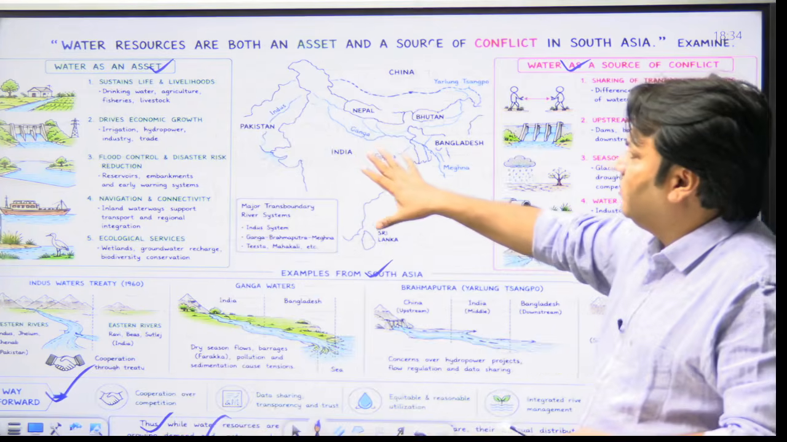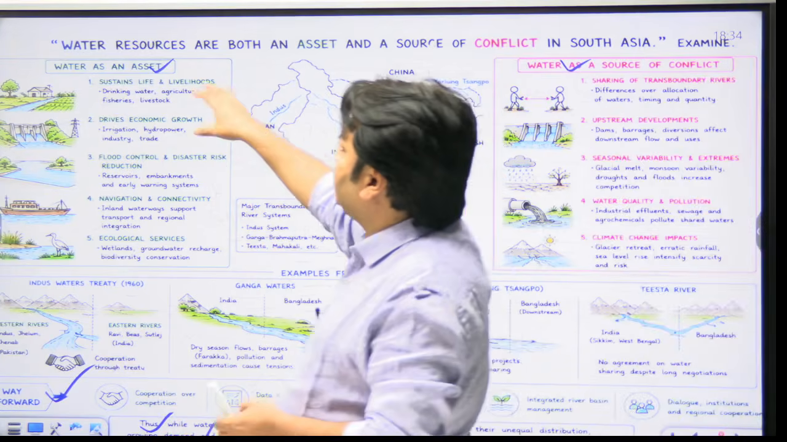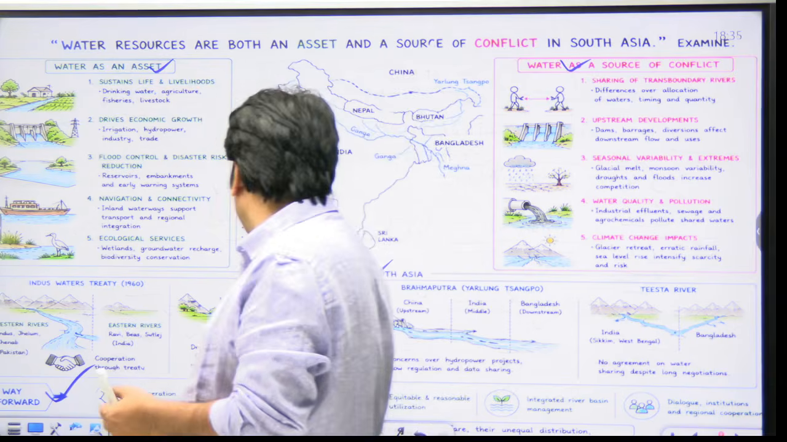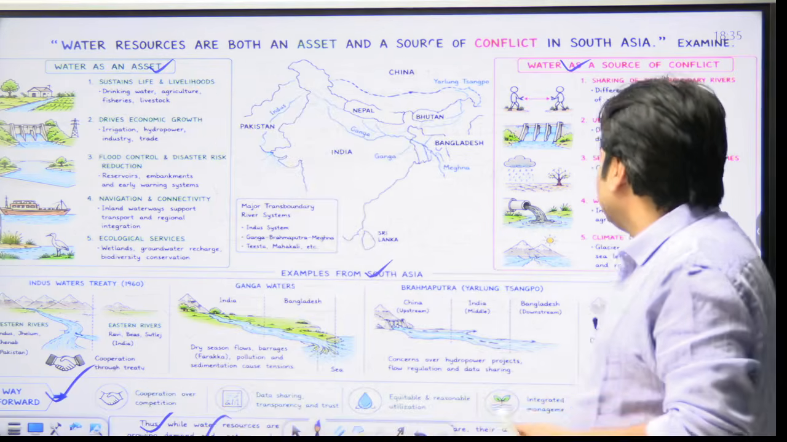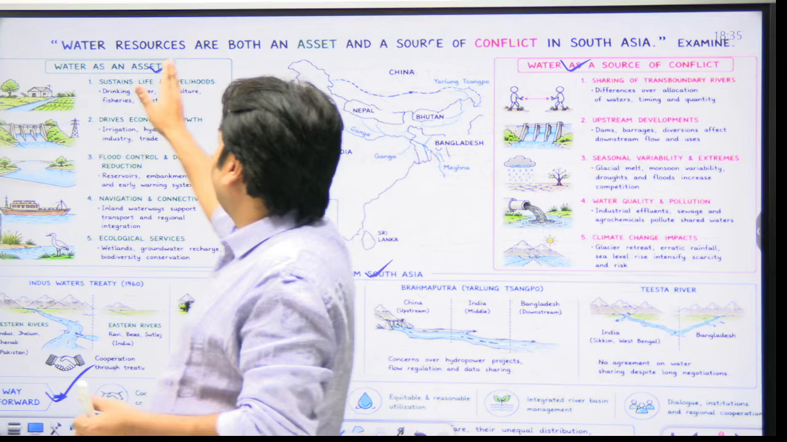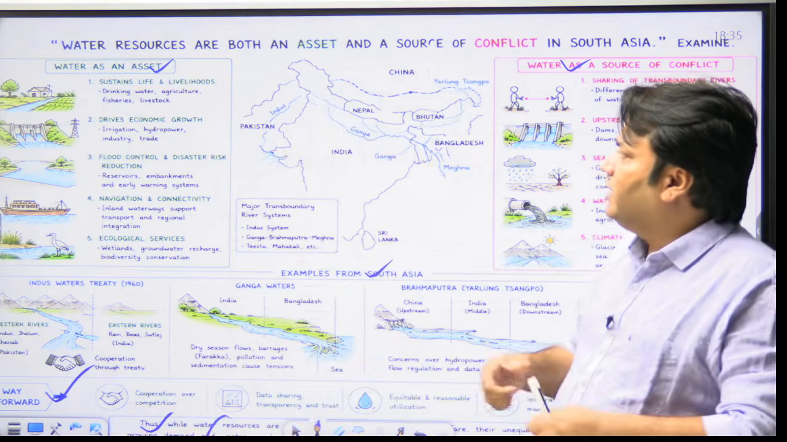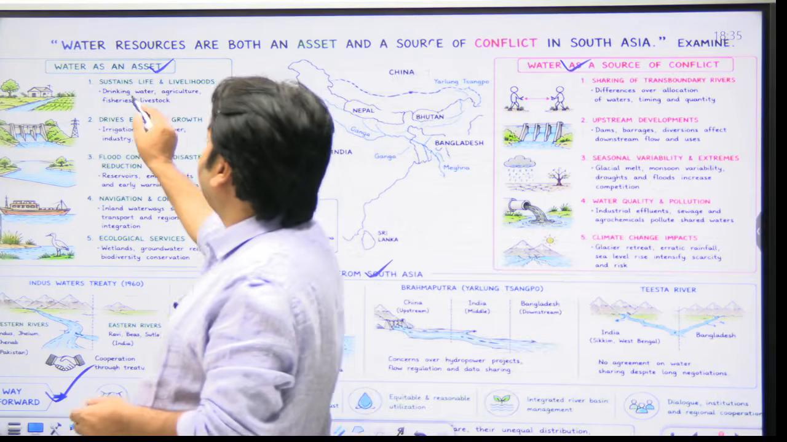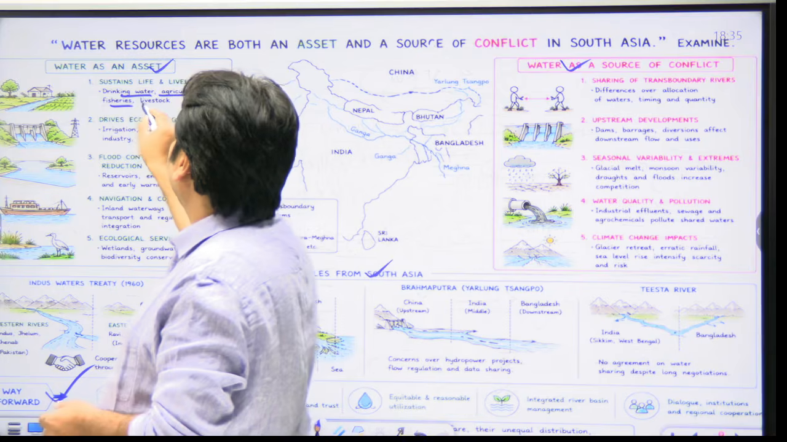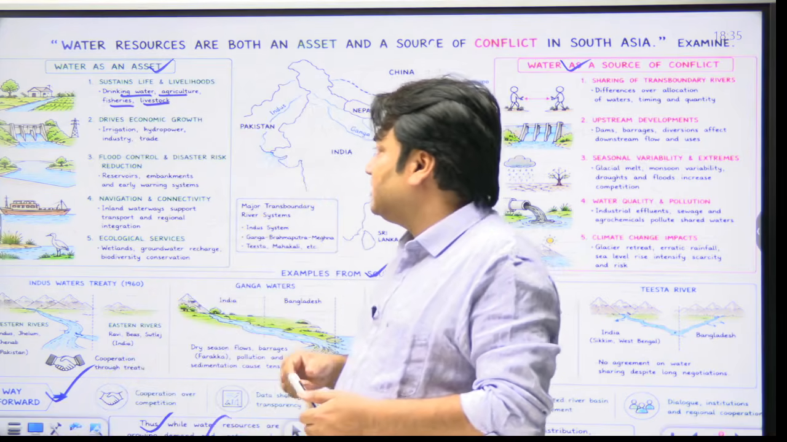In this point-wise format, you will find that I have not written even a single complete sentence. Only in the conclusion, I have written a complete sentence. Otherwise, only keywords are written. For example, while explaining water as an asset, the first point is sustains life and livelihoods. And you will write simple points like drinking water, agriculture, fisheries and livestock. This is also an excellent way of writing answers in the mains examination.